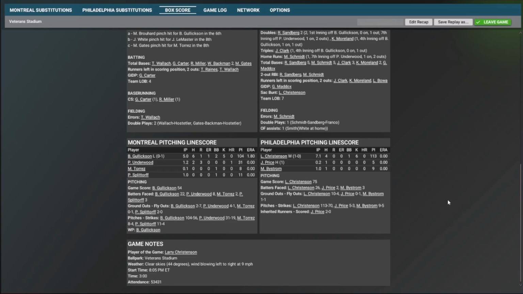He just ran out of gas, had to come out of this ball game. Joe Price finishes off that inning. Marty Bystrom pitches the 9th. Larry Christensen is your player of the game. 53,431 crazed Philly fans watch their team go up 2-0 in this 5-game series.